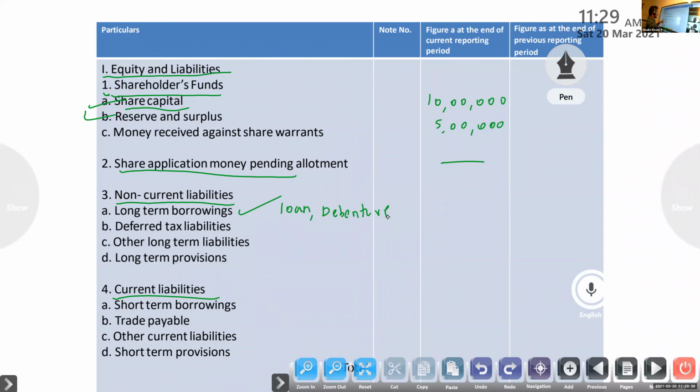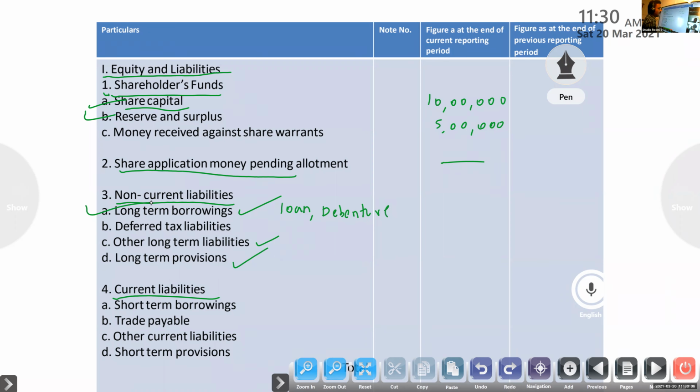Under non-current liabilities, what items are included? Long-term borrowing, then deferred tax liabilities. I will tell you later what deferred tax liabilities means. Then other long-term liabilities, then long-term provisions. Of these, the main important one you have to study is long-term borrowing.